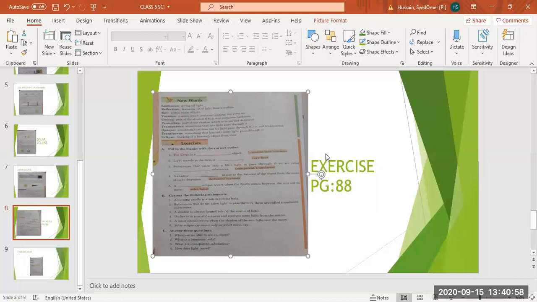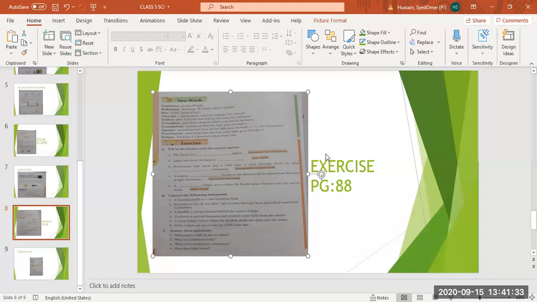Okay, correct the following statements. B, इसको हमने corrections करनी है. Yes, Marish, would you like to tell? Number 1, a burning candle is a non-luminous body. Is a burning candle non-luminous or luminous? हमने इसमें corrections करनी है. जो wrong है आपने इसको right करके लिख देना. True false नहीं है, correct the sentences है. So the first one is a burning candle is a luminous body. So you will cut non-luminous and write luminous.